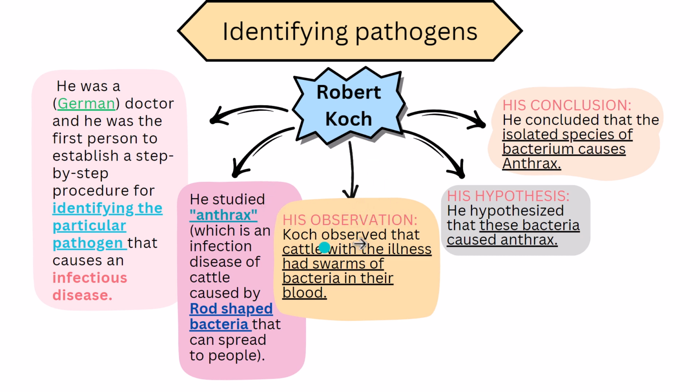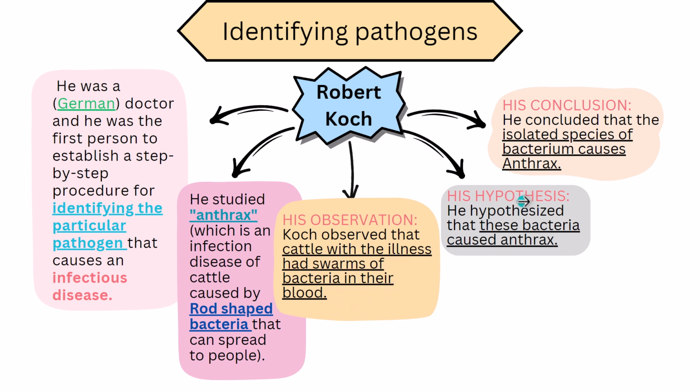What was the observation of Koch? The observation of Koch was that the cattle with the illness had swarms of bacteria in their blood. So he observed that these cattle with the illness, the disease, which is anthrax, had swarms of bacteria in their blood. It means they had what in their blood? They had groups of bacteria in their blood. So again, the observation of Koch was that the cattle with the illness had groups of bacteria in their blood.